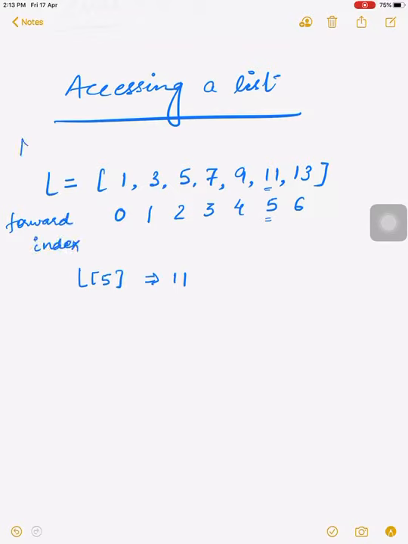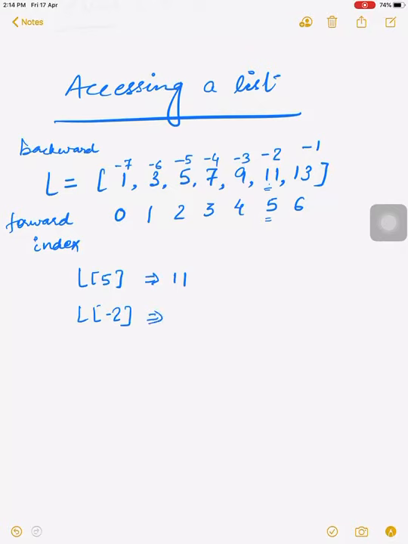It is called forward index. Same as the forward index, the list also has a backward index. What about the backward index? The backward index starts from the right hand side and from -1, -1, -2, -3, -4, -5, -6 and -7.